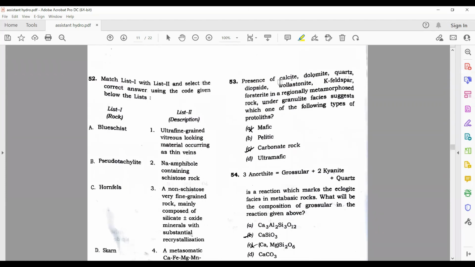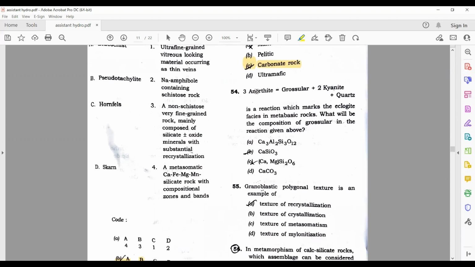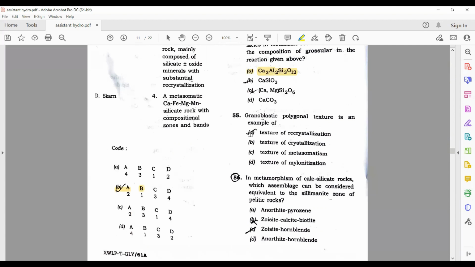Next is the presence of calcite, dolomite, quartz, diopside, wollastonite, K feldspar, forsterite in regionally metamorphosed carbonate rocks. Okay, so next is 3, anorthosite, grossular. This is the first one, A part. This is granoblastic polygonal texture, recrystallized texture.